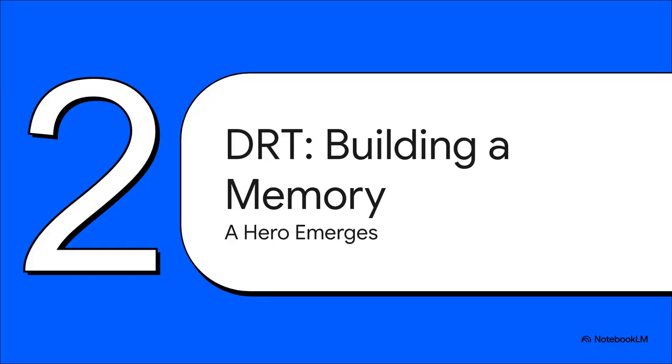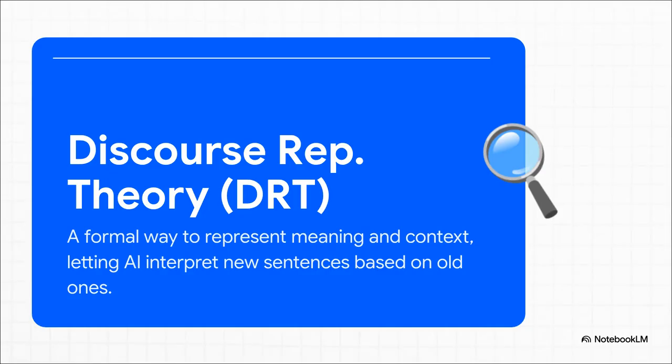And that leads us right to our main event. To solve this problem of following a story, a really powerful new idea emerged: Discourse Representation Theory. You can think of it as the specialized tool AI built to give itself a memory for conversations. So what is DRT, really? The best way to think about it is as a set of instructions for building a running summary of a conversation. Its whole job is to listen to each new sentence and then figure out, okay, how does this new piece of information connect to everything I've already been told?